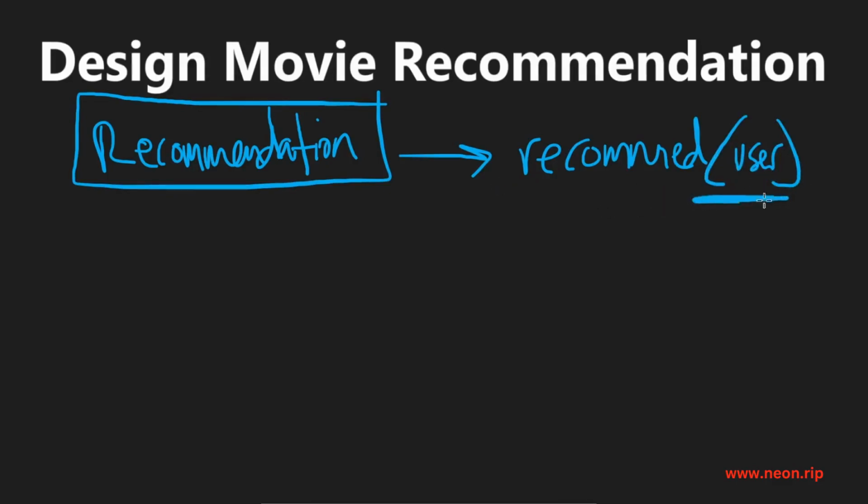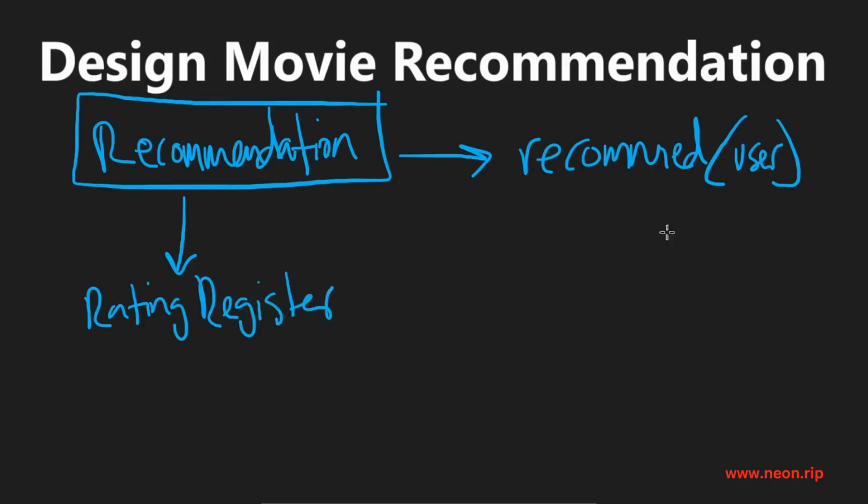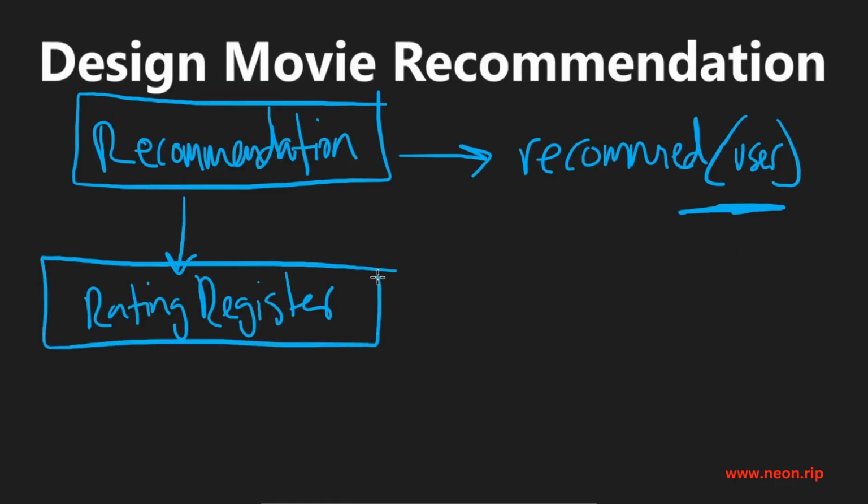Now there's two cases. The simple one is that this user hasn't even seen any movies yet. How would we know that from our recommendation system? Well, we do have our rating register that's going to store all of the ratings. So if this user hasn't rated any movies, we'll assume that they haven't watched any movies. How will we know that from our rating register? And let's say we want to do it somewhat efficiently.